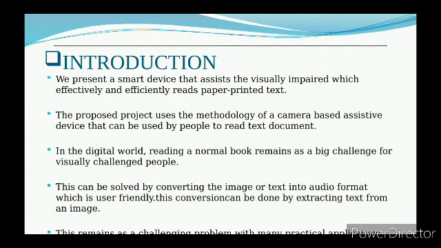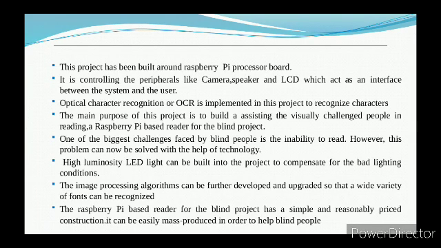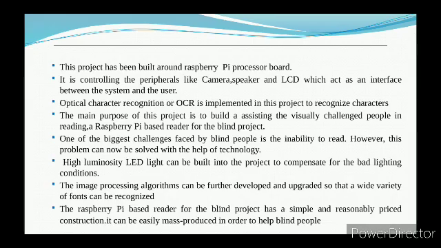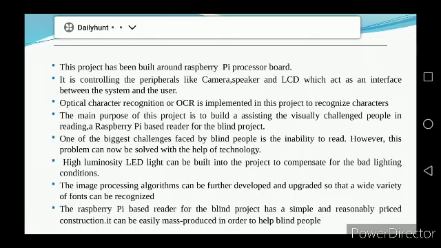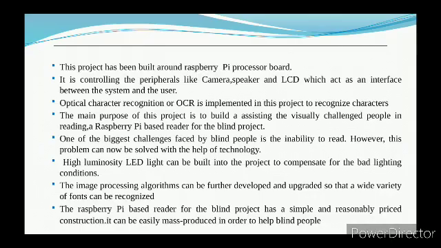In the digital world, reading a normal book remains a big challenge for visually challenged people. This can be solved by converting the image or text into audio format, which is user friendly. This conversion can be done by extracting text from an image. This project has been built around the Raspberry Pi processor board. In this way, the Raspberry Pi based reader for the blind helps a blind person to read a paper without the help of any human reader or without the help of a braille system.